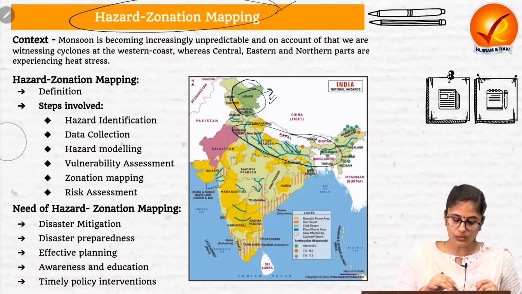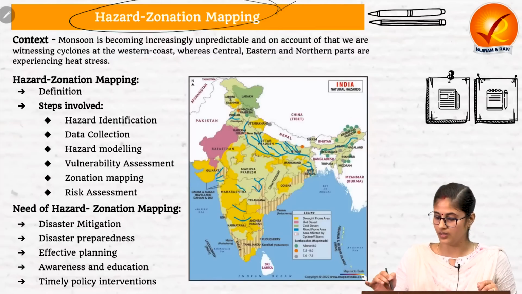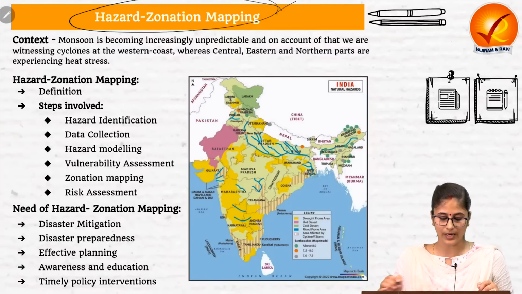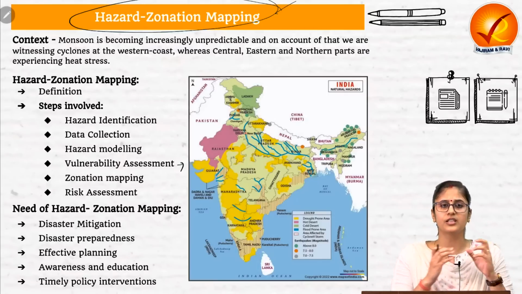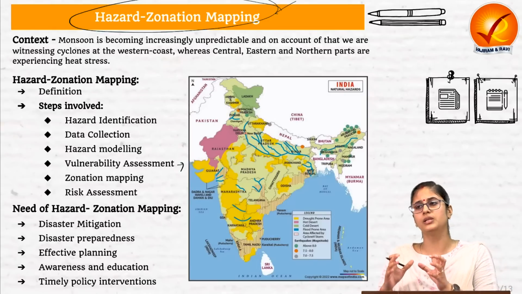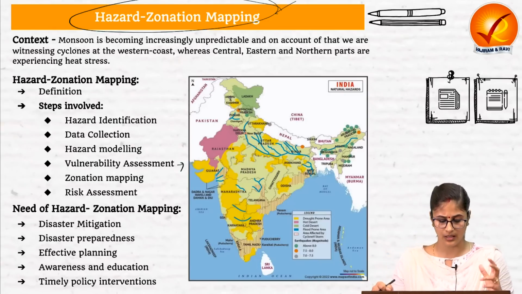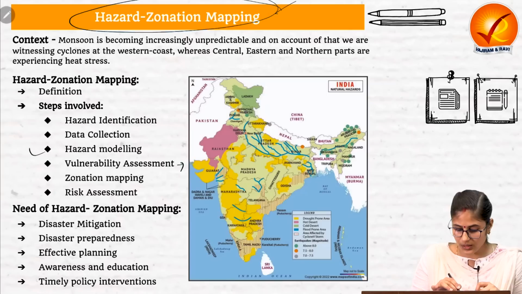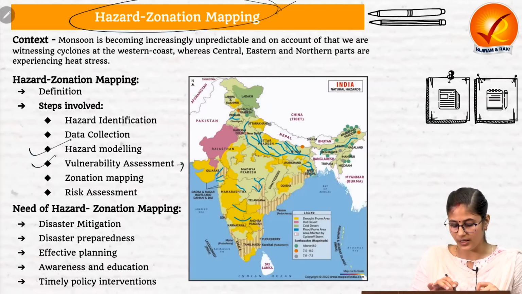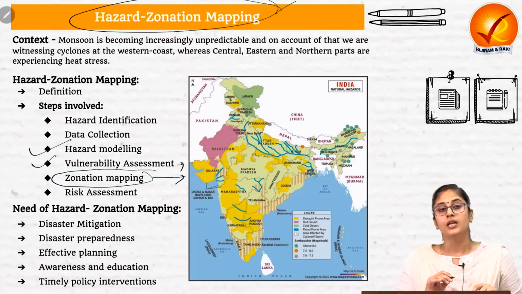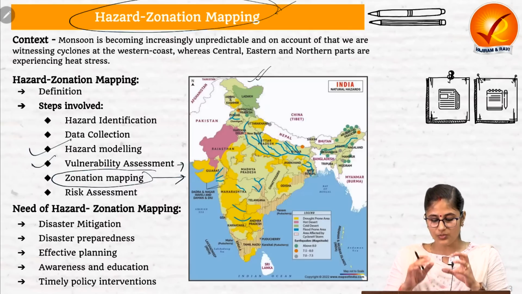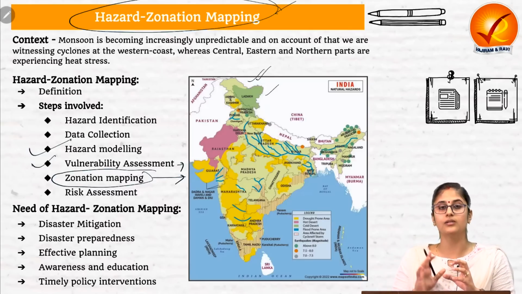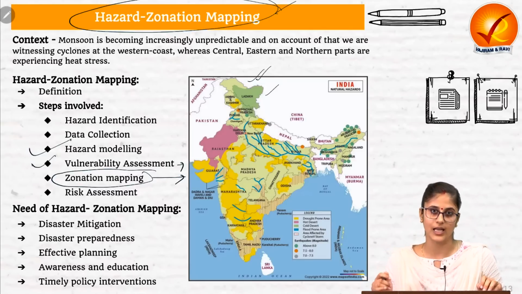Then we do the vulnerability assessment. We look into how vulnerable the infrastructure in that region is, and how vulnerable the human population in that region is. And after doing this hazard modeling and vulnerability assessment, we come up with zonation mapping. In zonation mapping, you get a map which identifies that this particular region is more prone to a particular natural disaster.